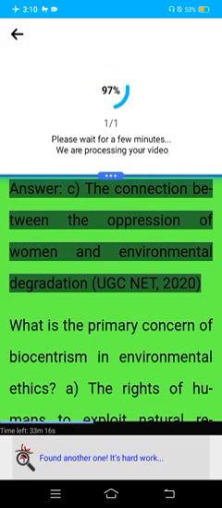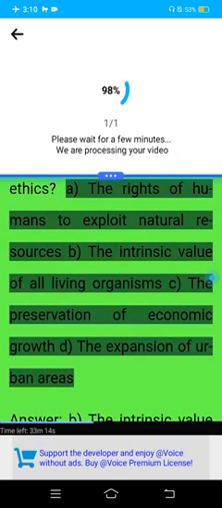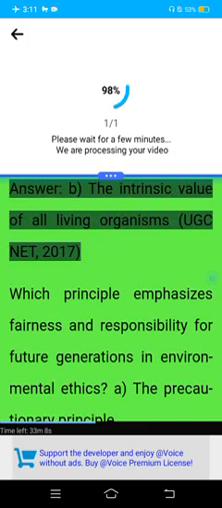UGC NET 2020. What is the primary concern of biocentrism in environmental ethics? A. The rights of humans to exploit natural resources. B. The intrinsic value of all living organisms. C. The preservation of economic growth. D. The expansion of urban areas. Answer: B. The intrinsic value of all living organisms.